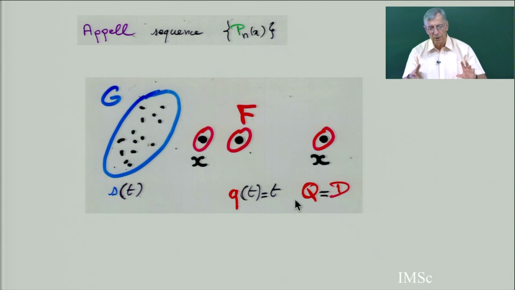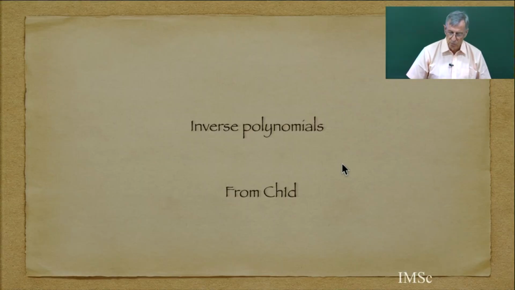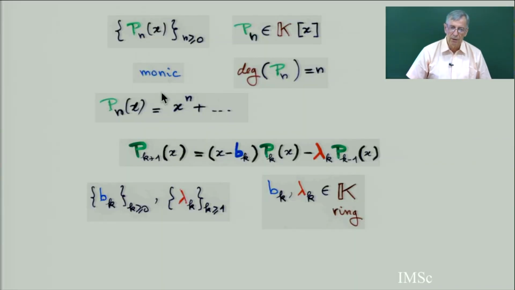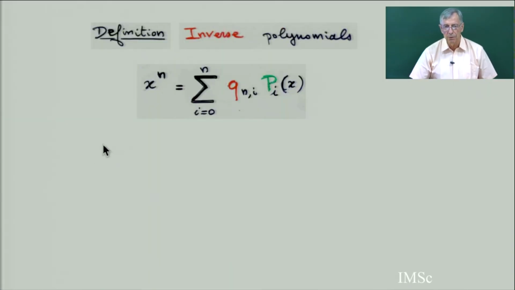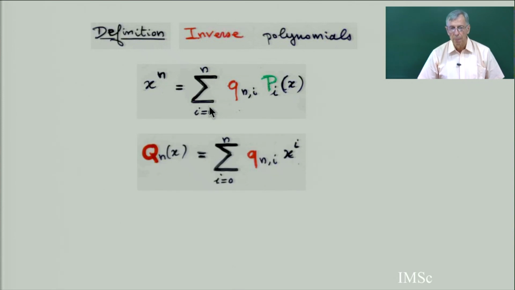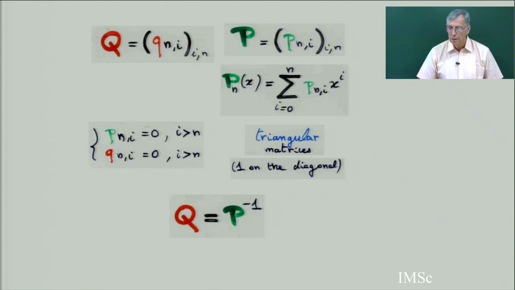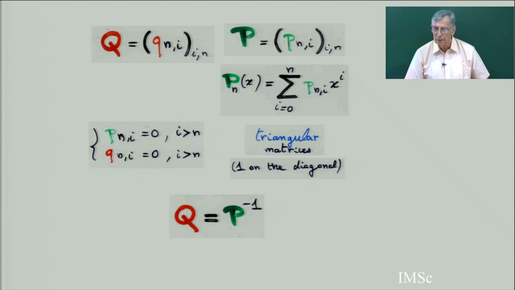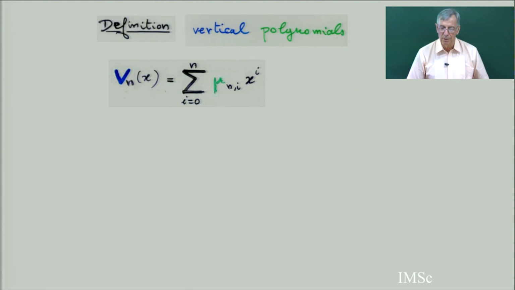So in general, if I want to interpret Q and S, the two delta operators defining a Sheffer polynomial, for each of the 5 polynomials, I need to go to the inverse polynomial. I remind you, if I have a 3-term recurrence relation with polynomial, with bk, lambda k, this was from chapter 1D, the fourth part of chapter 1. I just repeat the definition of the inverse polynomial. You can think of this as matrices. The inverse polynomial takes the inverse of the triangular matrix.